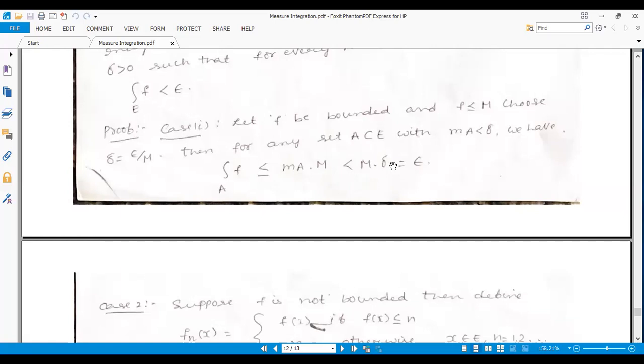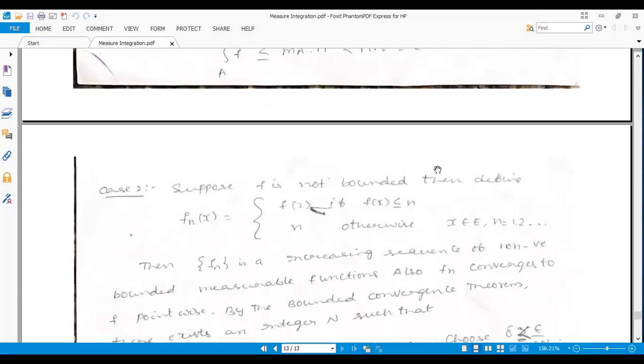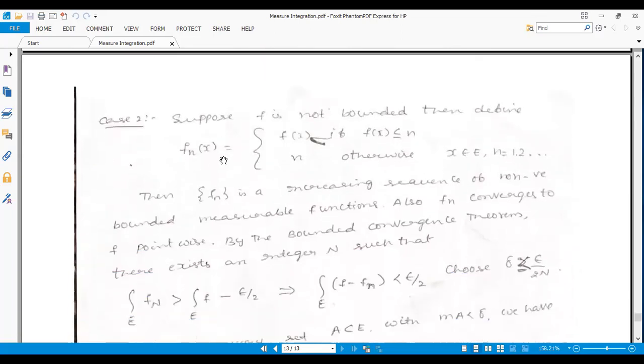The integral of F over A is less than M times the measure of A, which is less than M times delta. Delta is chosen as epsilon by M, so the M's cancel and you get epsilon. So the first part, where F is bounded, is nothing to prove actually, but we can directly show it. Suppose F is not bounded, then we can define a function in terms of F and x.